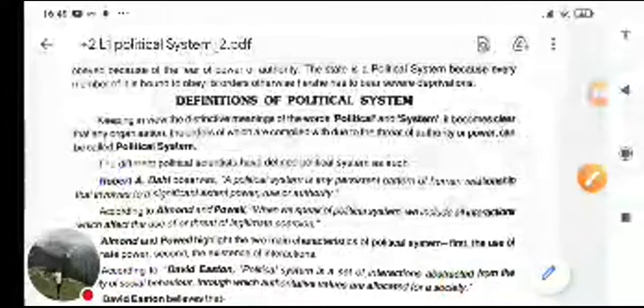So there are different definitions of political system. Definition of Robert Dahl and David Easton is quite good. You should go through these two definitions. Robert Dahl says political system is any persistent pattern of human relationship that involves to a significant extent power, rule, and authority. Whereas David Easton says political system is set of interaction abstracted from the totality of social behavior through which the authority values are allocated for society. So these definitions you should learn.